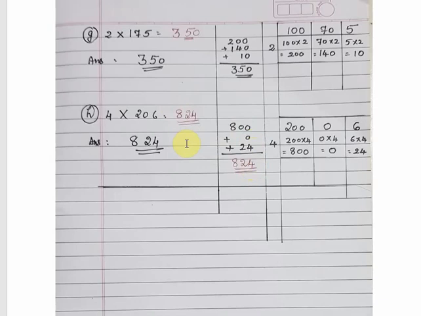So this way you can do the multiplication very easily. One of the numbers, either the multiplicand or the multiplier, we can take into the group system and you can multiply. If the multiplier is 2 digits, that also we can take with the tens table. That way we can do it.